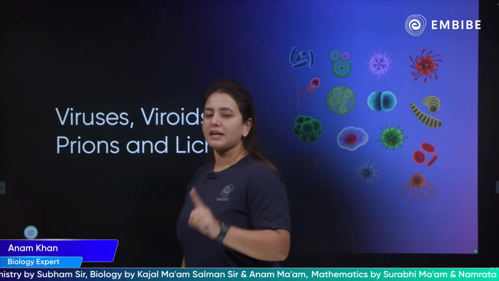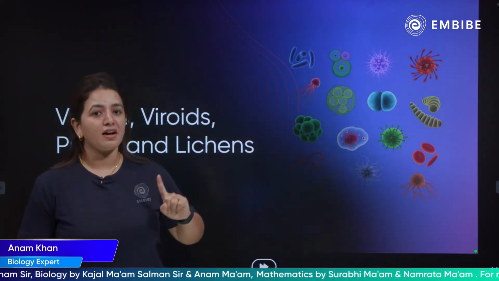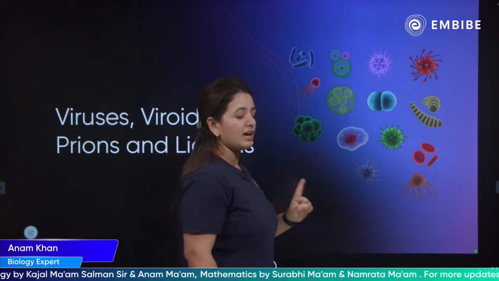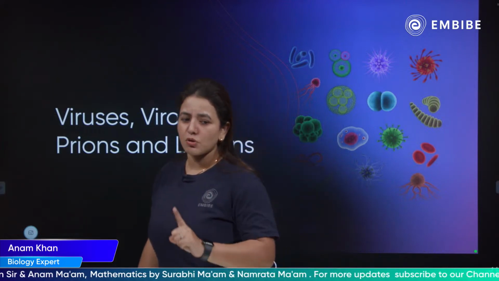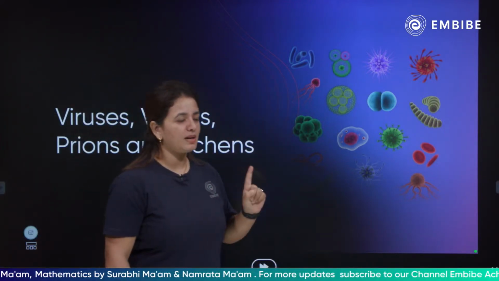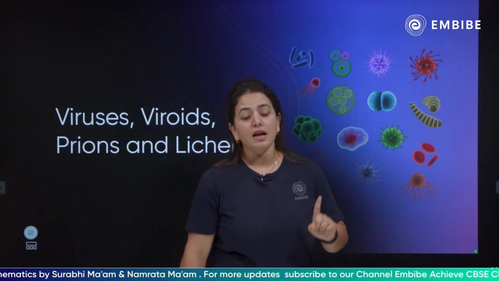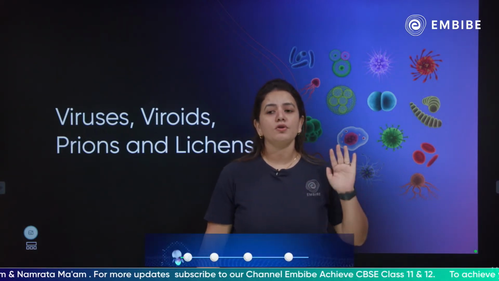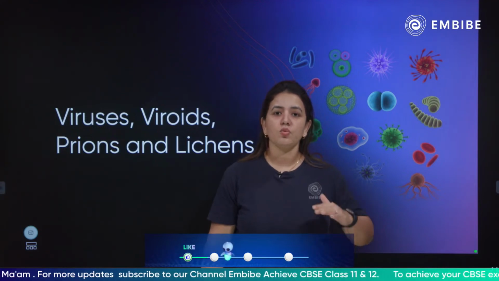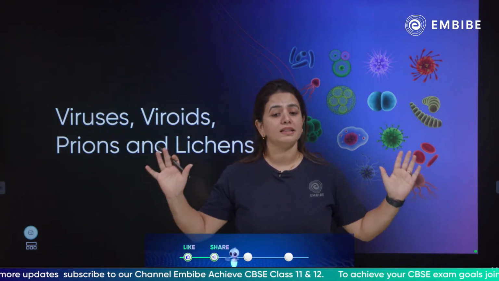Your next practice session would be about fungi, and we are also going to start the chapter Plant Kingdom. Please wait for the next practice session and always attend it, because we're going to attempt all the questions related to whatever we have already taught in the class.